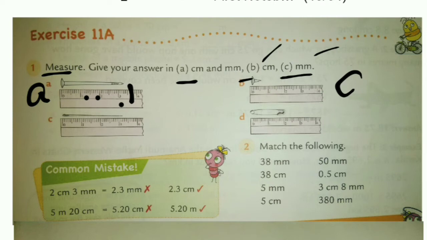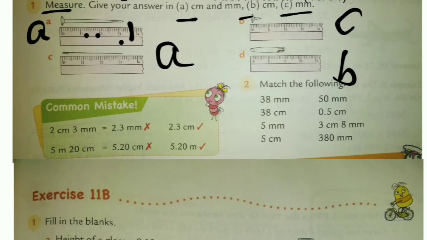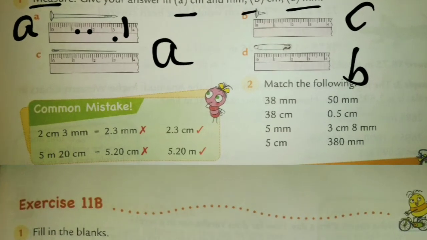Next is C. In this C1, again it is more than 3, so this is also A. And this one is an exact length. Exact length means centimeter only, so that will be answer B. Like this we have to do. Next, 38 millimeter can be converted to centimeter. So the answer will be this one. 38 centimeter we can convert to millimeter by multiplying by 10, so 380 will come.